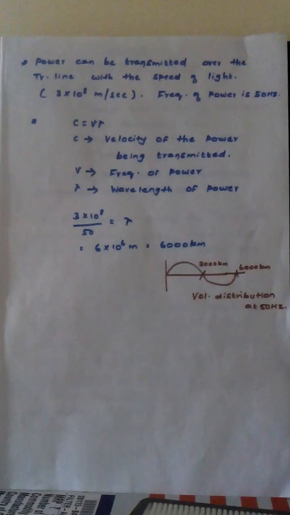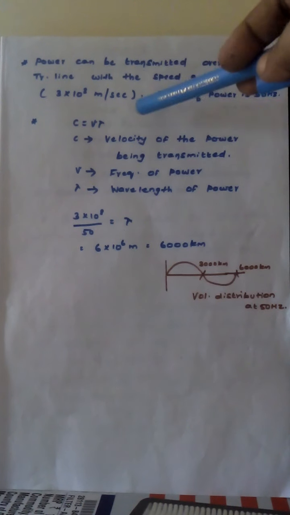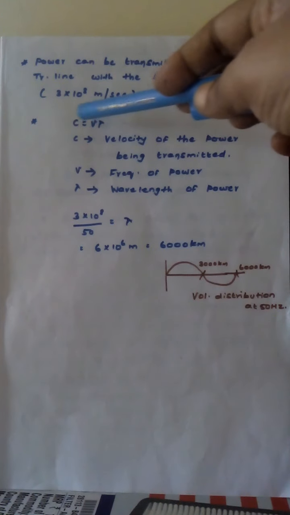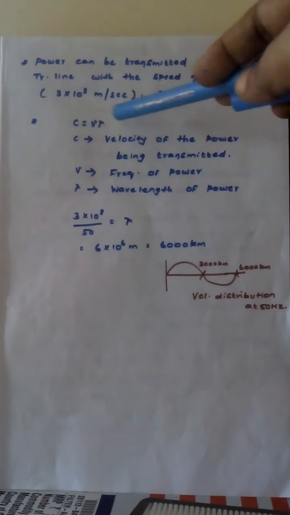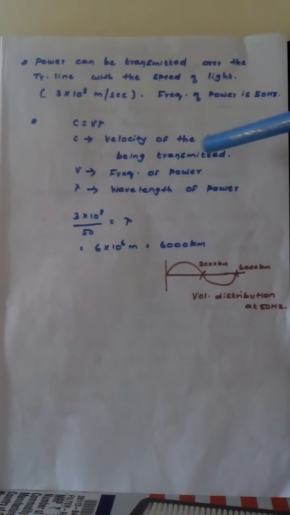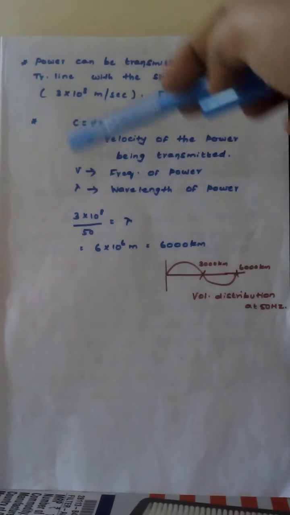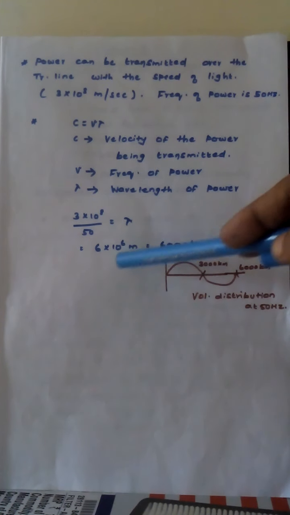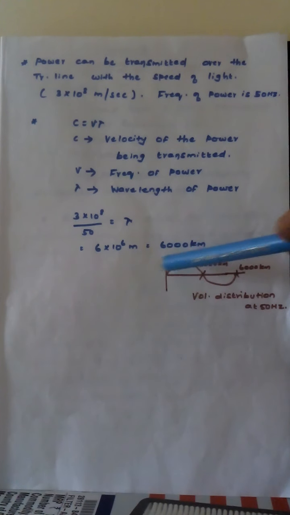Let us see why the wavelength of the power is transmitted from one end to the other. We know that power is transmitted over the transmission line with the speed of light, which is 3 into 10 to the power of 8 meters per second. The frequency of the power is 50 hertz. The formula is C equal to f into lambda, where C is the velocity of the power being transmitted, f is the frequency of the power, and lambda is the wavelength of the power. Substituting, C is 3 into 10 to the power of 8 upon the frequency 50, which gives the wavelength of the power: 6 into 10 to the power of 6 meters.